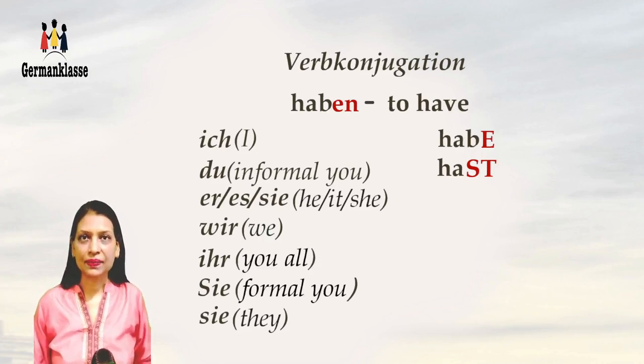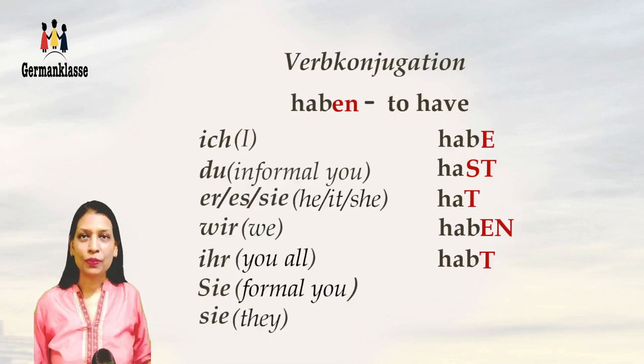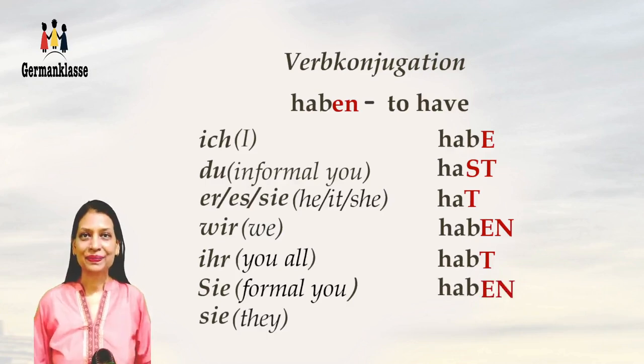Er, es, sie, he, it and she, hat. Repeat after me. Hat. Wir haben. Ihr, you all, habt. And Sie, formal you, haben.